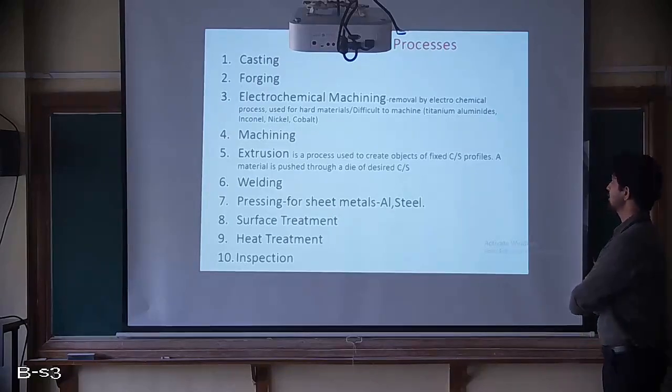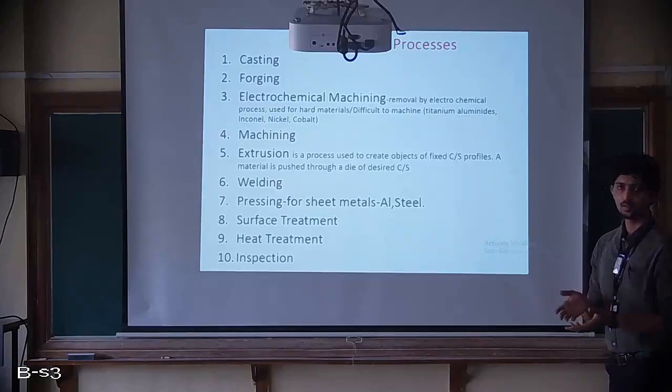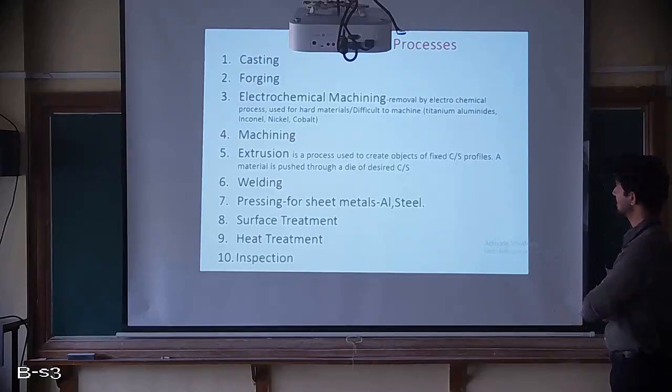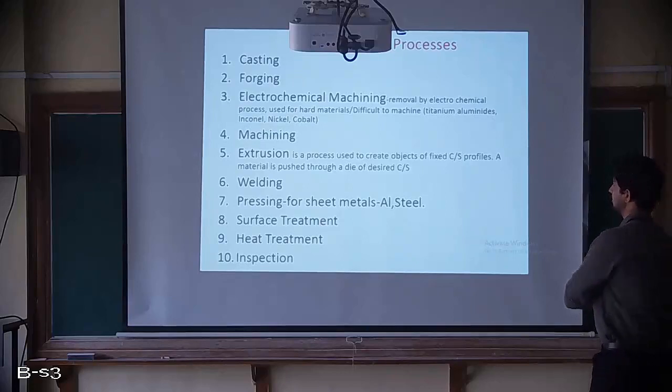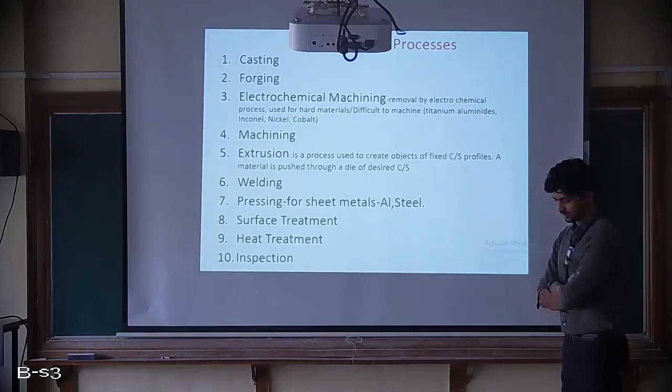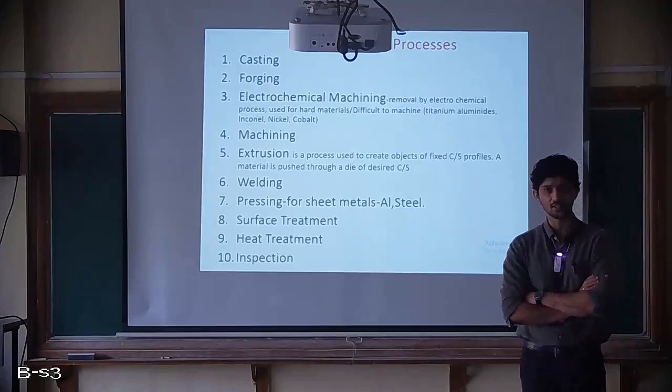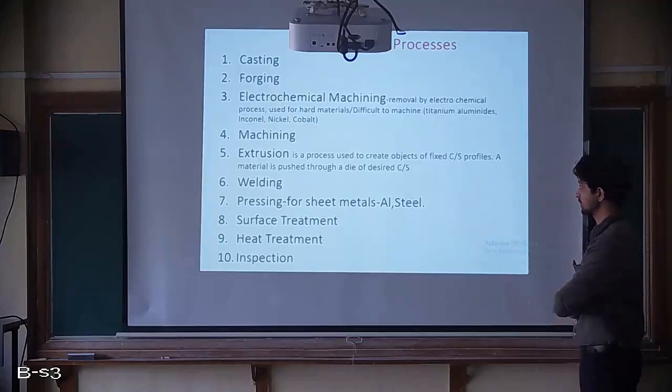Then forging is used for some components, specifically the liner of a combustor. Then electrochemical machining, removal by an electrochemical process, is used for hard materials that are difficult to machine, maybe titanium, aluminides, Inconel, nickel and cobalt. Those are the materials used in the turbine section as well as the combustor section. Then machining, which is required for almost all the components.